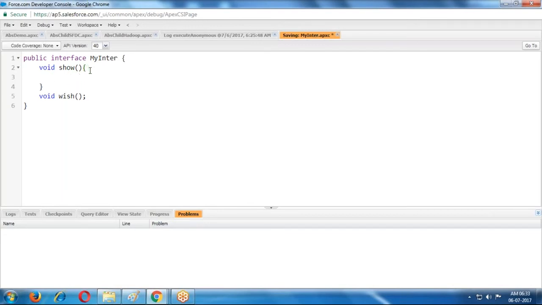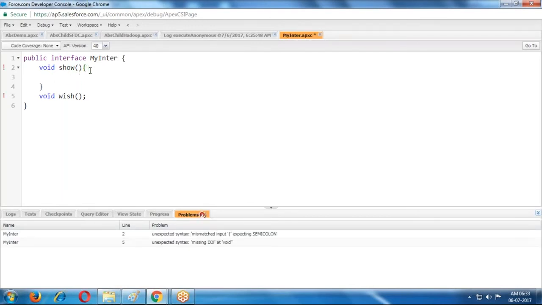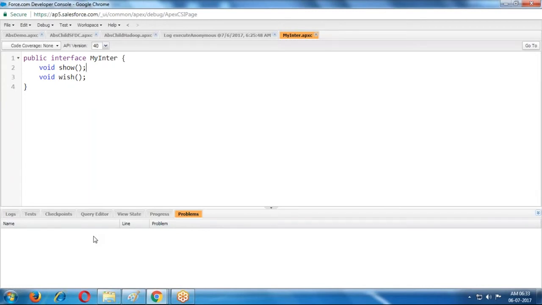Can I provide the body for this? It is not accepting. You cannot provide a body for this interface. It cannot accept bodies. It only contains declarations and cannot contain any implementations. Interface is fully abstraction. Abstract class is partially abstraction.